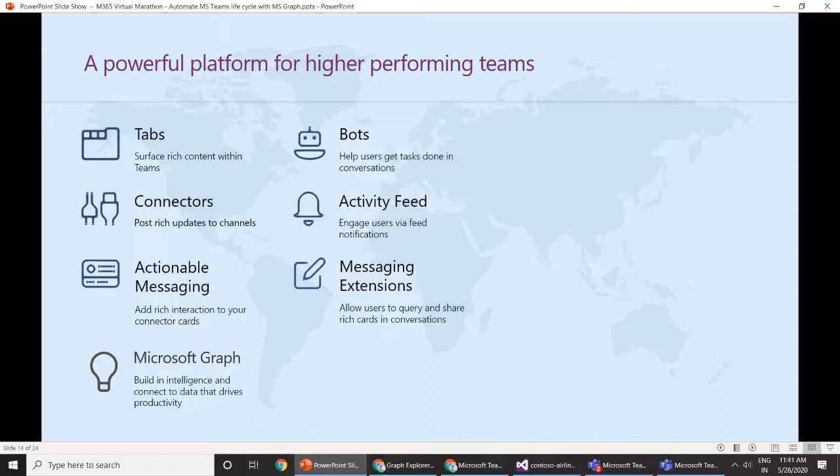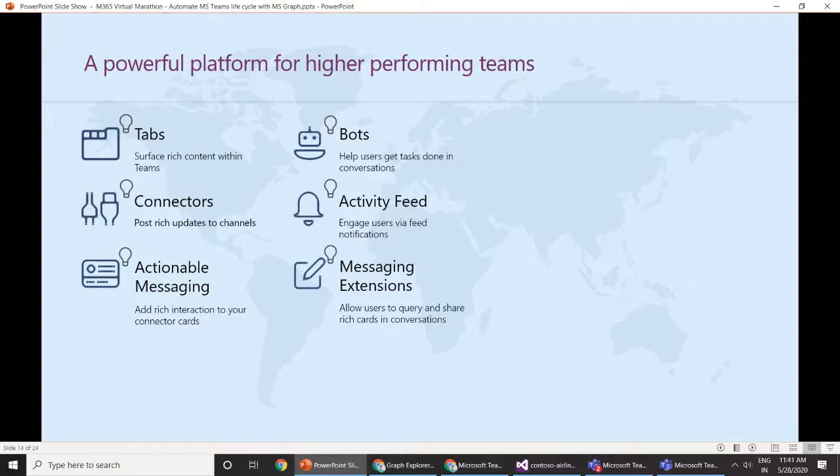So it allows you to communicate using chat, messaging, calls, to collaborate using all the Office apps and services, including SharePoint files, Excel, OneNote, and Planner, and even Calendar. So Microsoft Teams has a rich customization experience, so you can write apps inside of Microsoft Teams. Teams provides a powerful platform for building applications, including the ability to build tabs, bots, connectors, actionable messages, cards, messaging extensions, and of course support for Microsoft Graph.